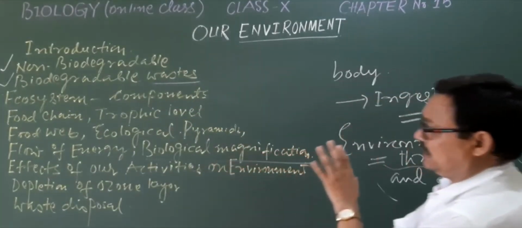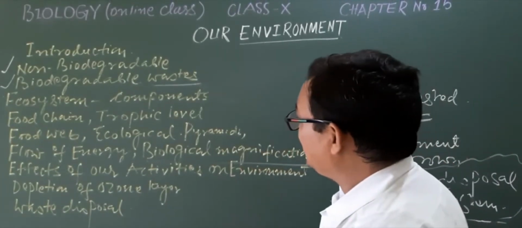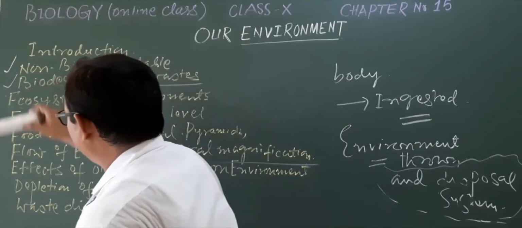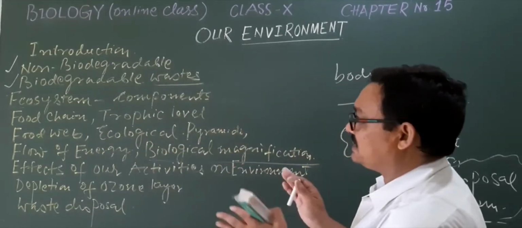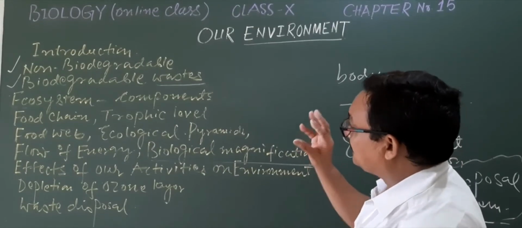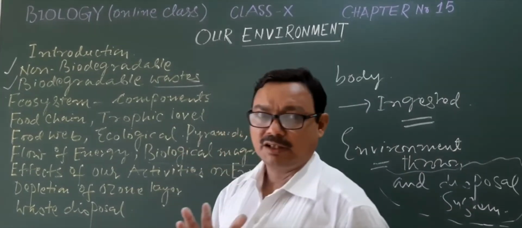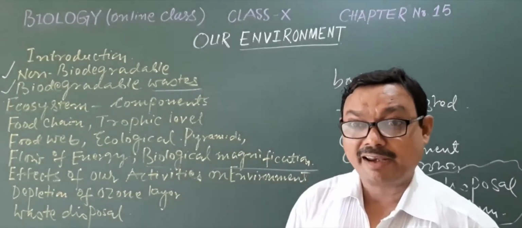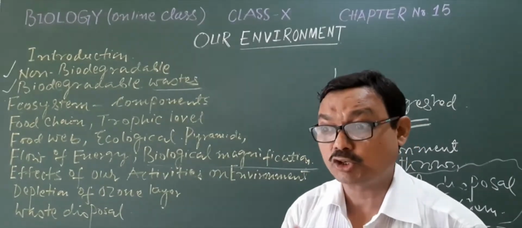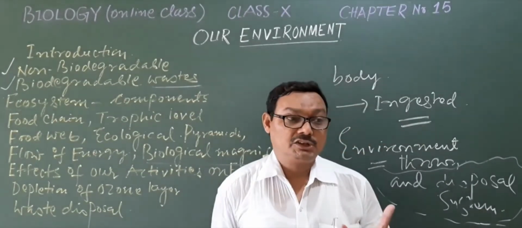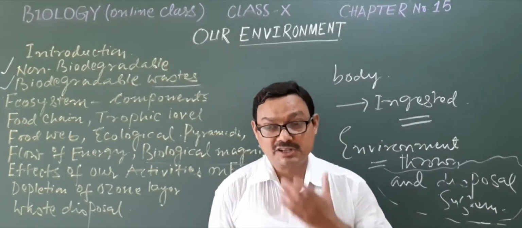After that we may now enter into the main, core part of the chapter, that is the ecosystem. But before that, a concern for us is how this environment, and why we need to care for our environment, why we are talking about the issues of our environment today.